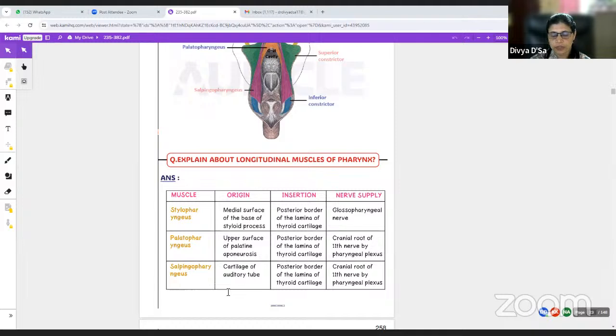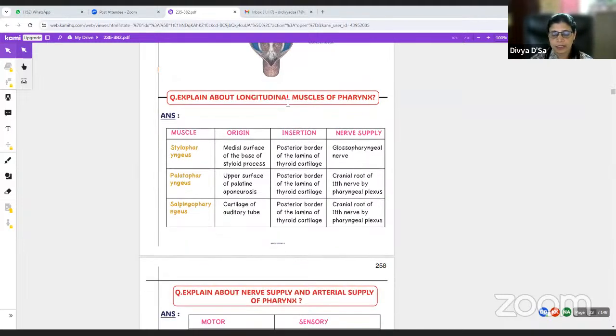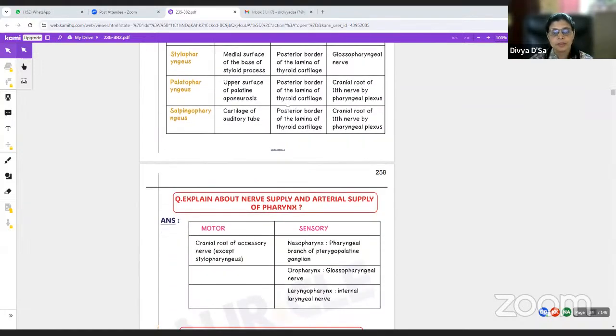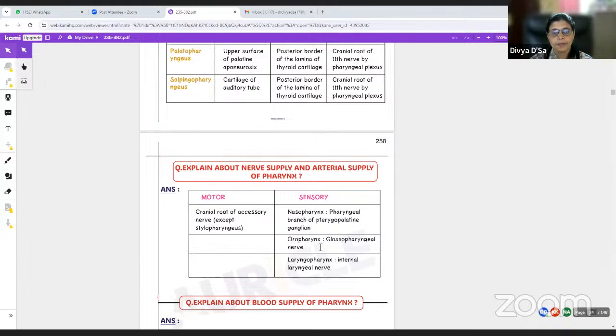Salpingopharyngeus comes from the cartilaginous part of the auditory tube and gets inserted in the posterior border of the lamina of thyroid cartilage, supplied by the cranial accessory nerve. Okay, so nerve supply here.